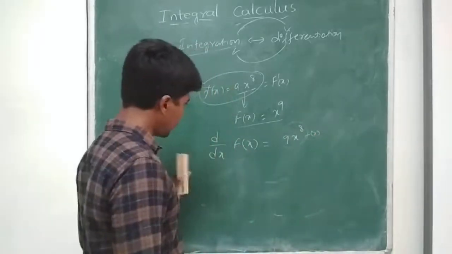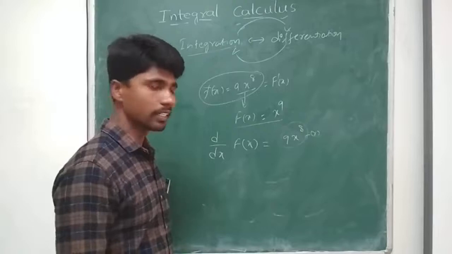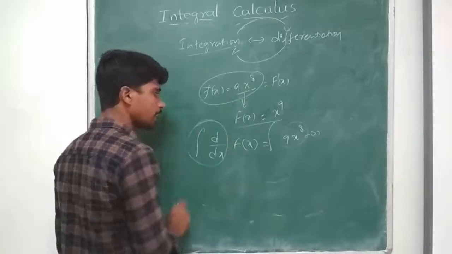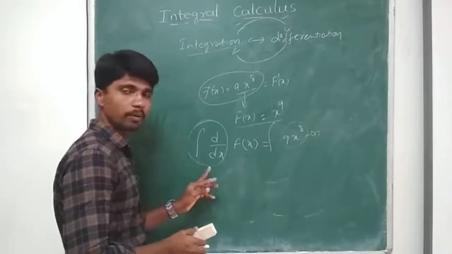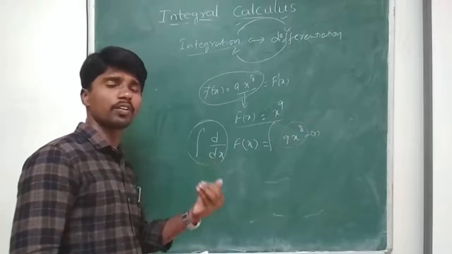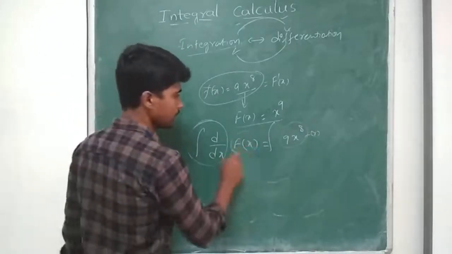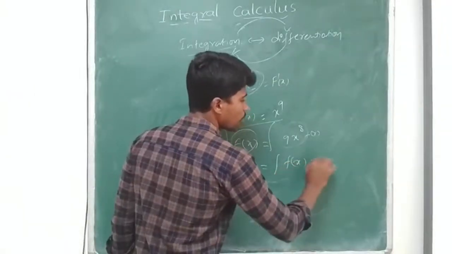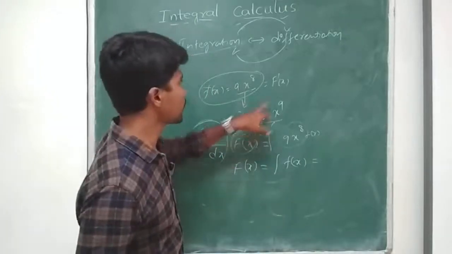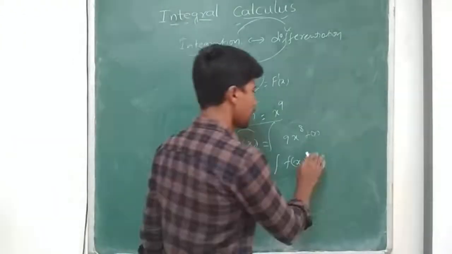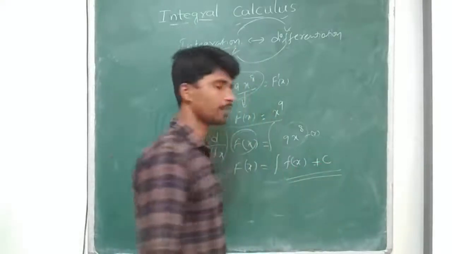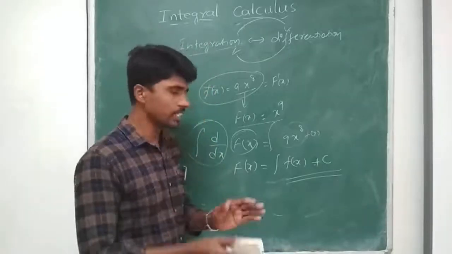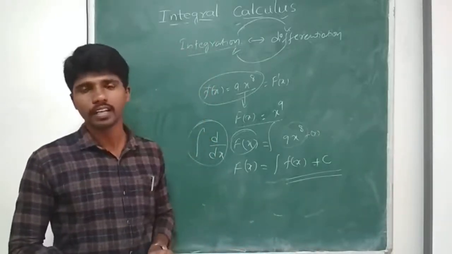So if I apply integration, then what do I get? Now this integral and differentiation both cancel because both are inverse operations. Like f inverse whole inverse will be equal to f. So I get capital F of x, which is equal to integral of f of x, small f of x. Why small f of x? I consider its particular derivative as small f of x, plus some constant. It may have any constant. This gives the relation between integration as well as differentiation.